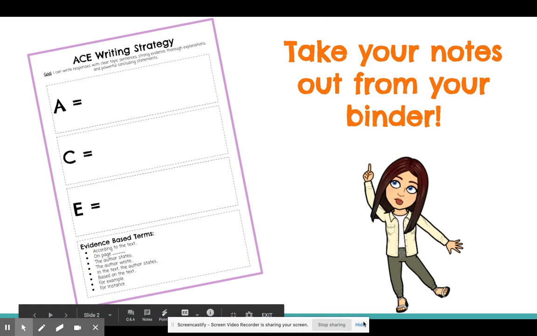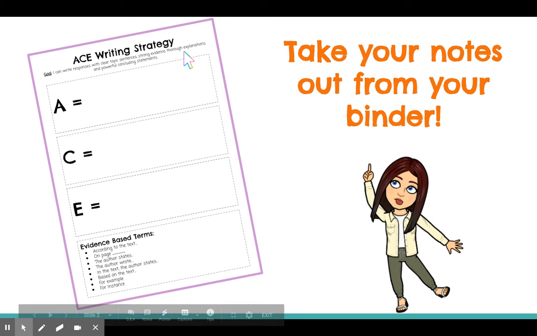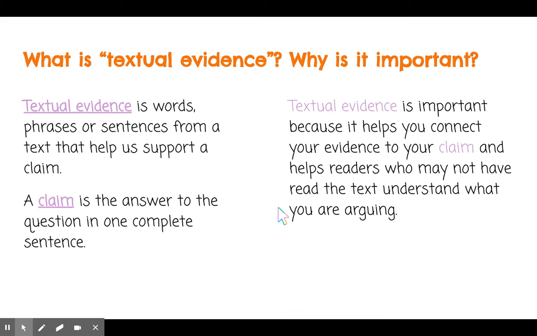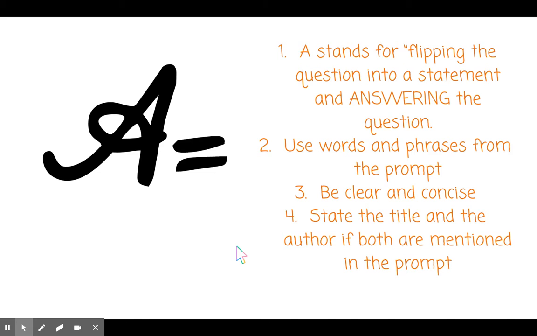Please refer to your notes that are located in the notes section of your binder. It says ACE writing strategy at the top. Let's real quick review. Textual evidence are words, phrases, and sentences from the text that help us support a claim, and the claim is the answer to the question in one complete sentence.